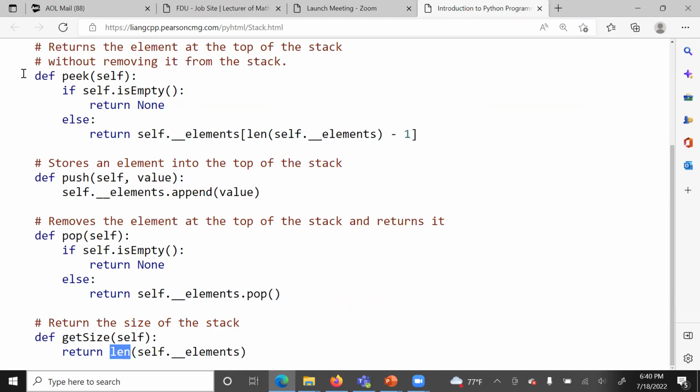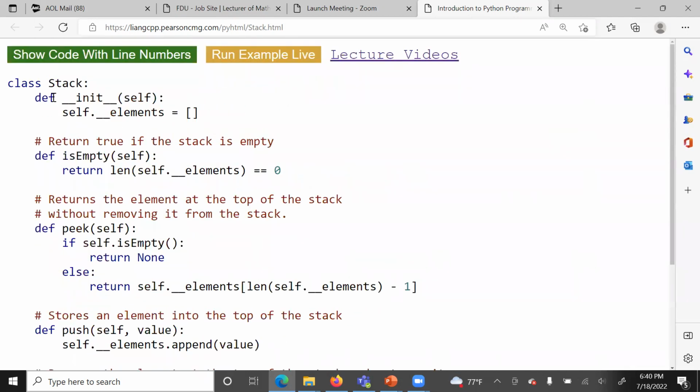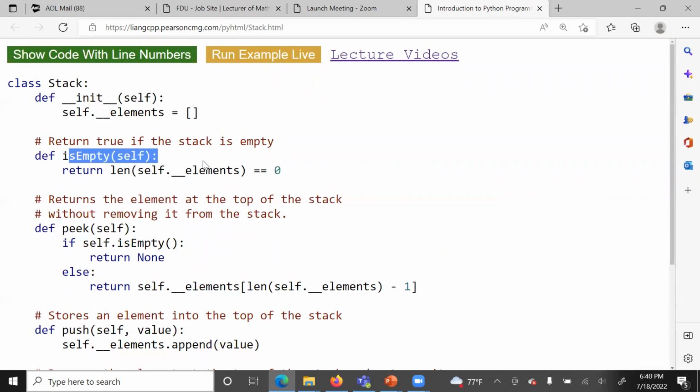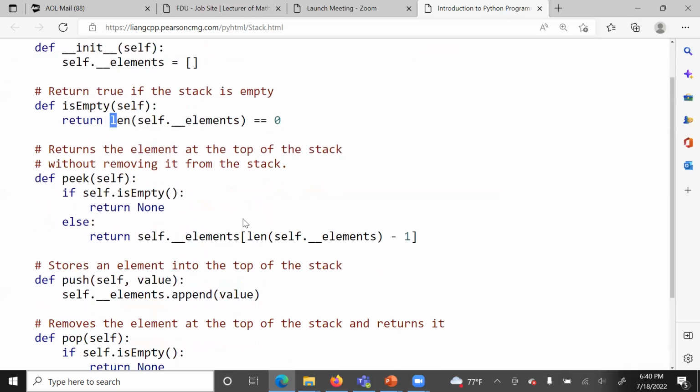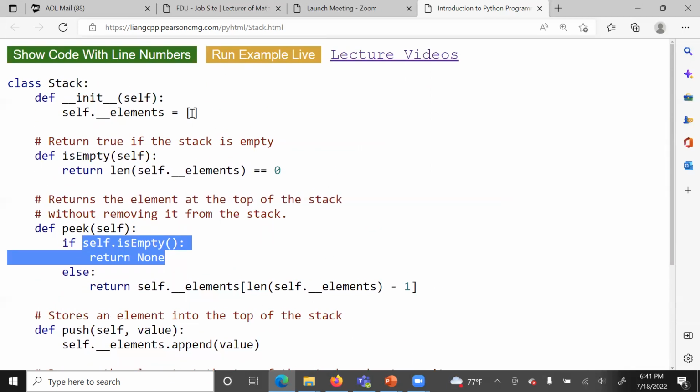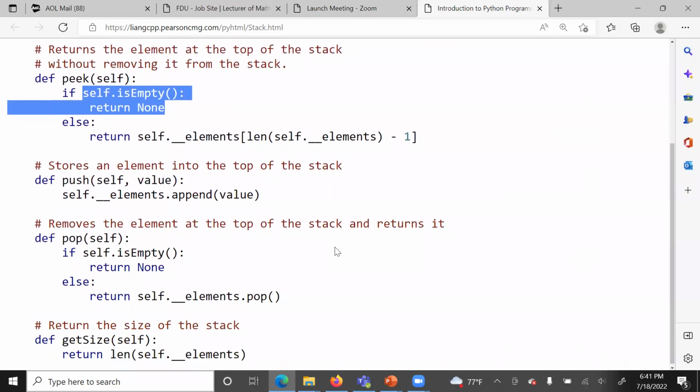So again, this is the class stack. First, we have our initializer. We have a method to check if the stack is empty. So all we need, use the len method and check if element equal to 0. Next, we pick. First of all, we check if the stack is empty. If it's empty, we cannot pick anything, so we return none. Otherwise, we will return the last index. So the length will give me the number of items. The index will be from 0 to 9 because again, here we are using array or list implementation.